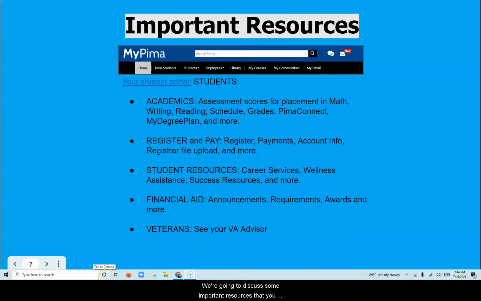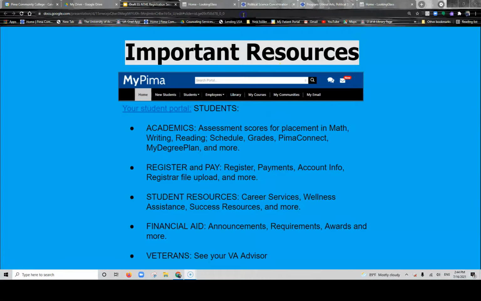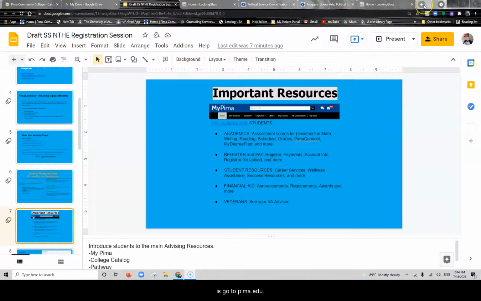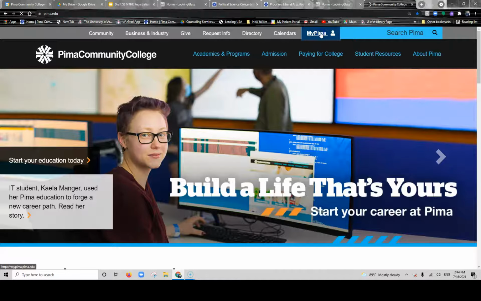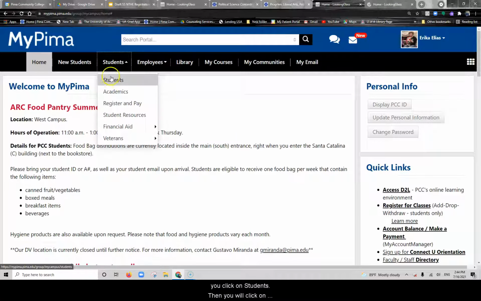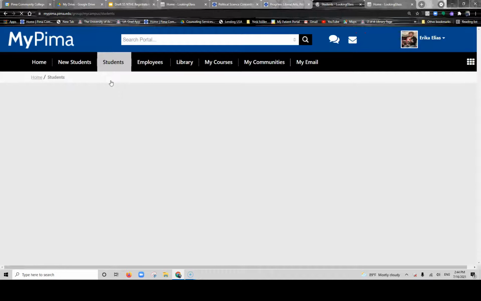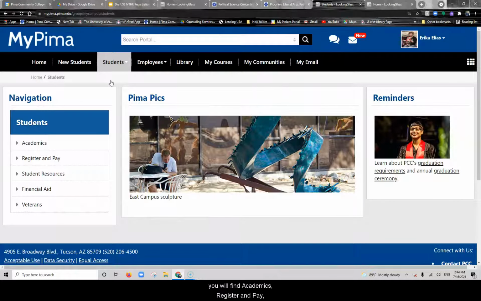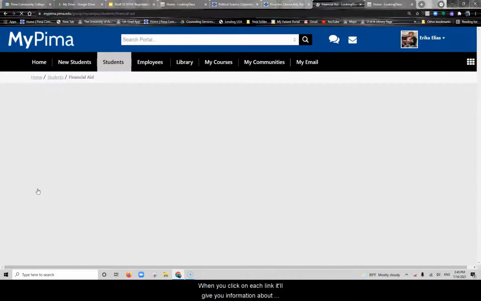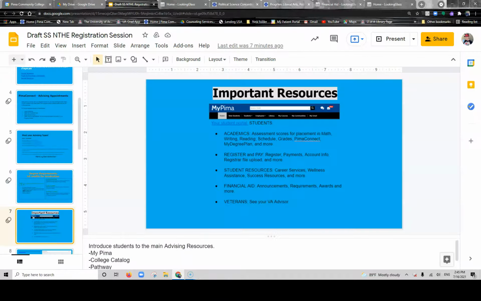We're going to discuss some important resources that you can find in your My Pima. The first thing that you'll need to do is go to pima.edu and log in to your Pima account. Once you've logged into your account, you'll go ahead and click on Students. You'll click on Students one more time. And on the left-hand side, you'll find Academics, Register and Pay, Student Resources, Financial Aid, Veterans. When you click on each link, it'll give you information about that specific resource.